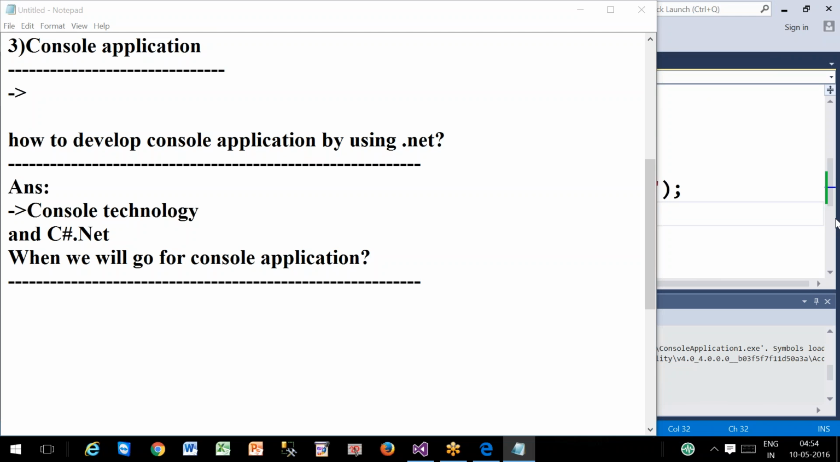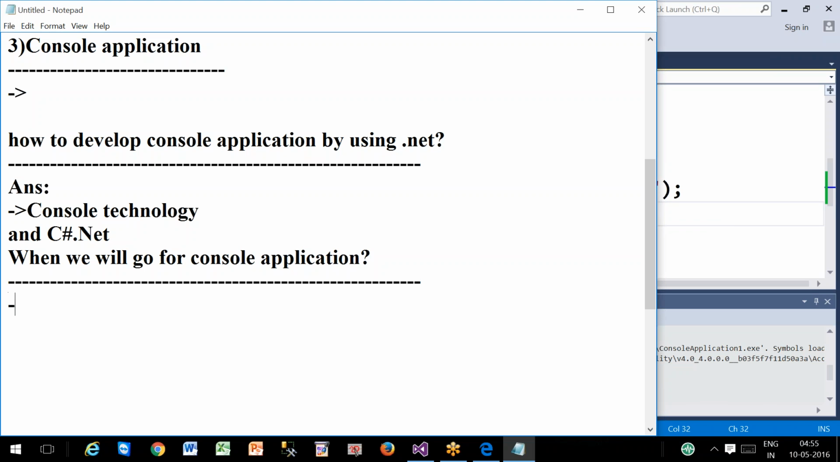I'll ask the question: when will we go for a console application? Giri, any idea? Next, Poonam, any idea? Next, Pandu, any idea? Next, Kalyani. Yes, sir, to develop the programming language or to learn the programming language more.